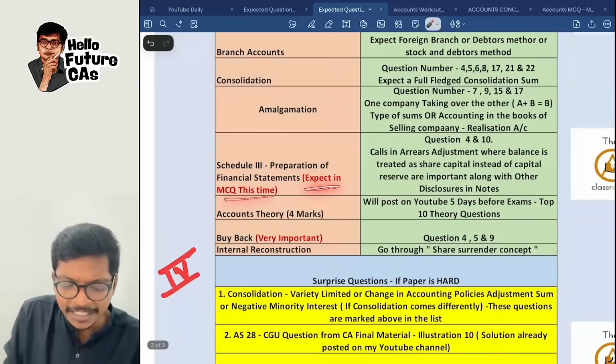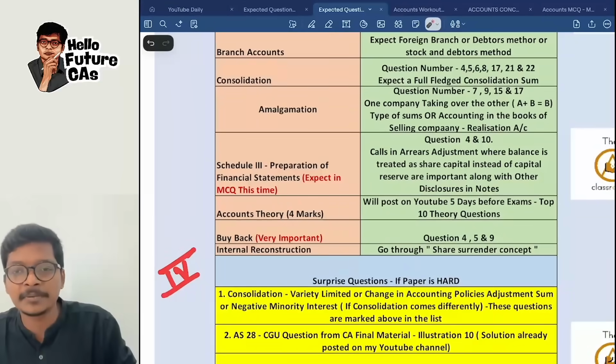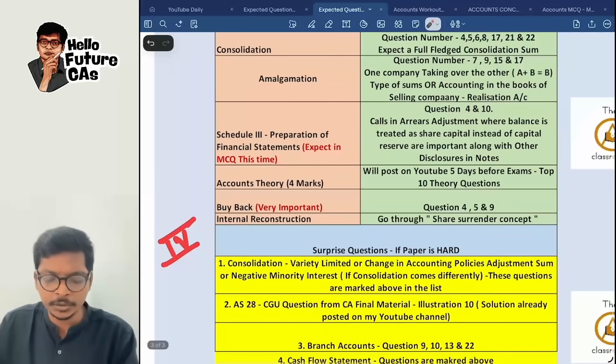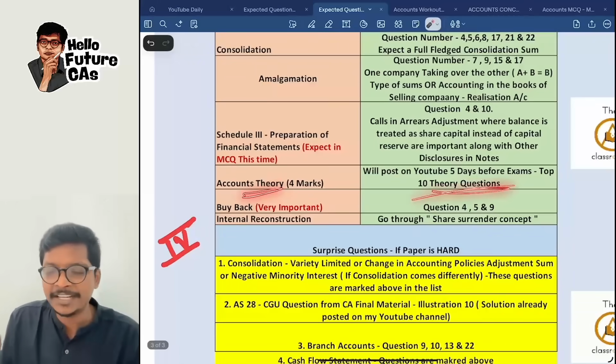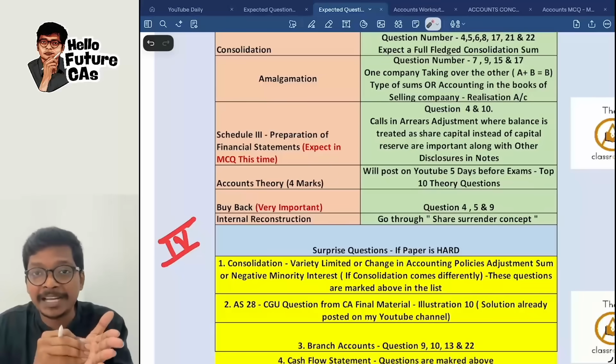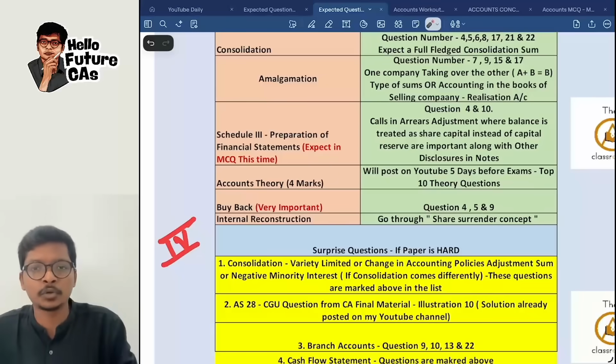Schedule 3, this time again you expect an MCQ because last time it came for 14 marks, and I have given the important adjustments and the sums that you need. Accounts theory, I will give it 5 to 6 days before your exam. Top 10 theory questions. Last time we picked the branch question. It came for 6 marks. A lot of you told me.